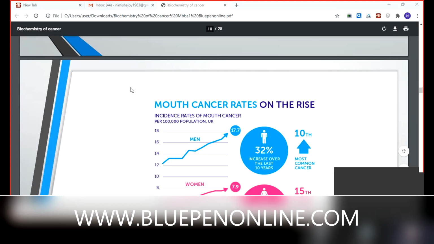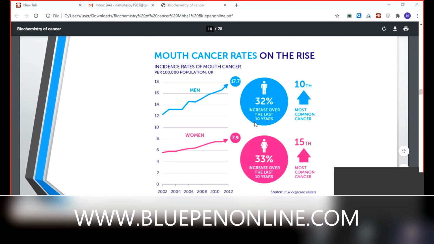Incidence rates of mouth cancer per 100,000 population in the UK. You can see that mouth cancer is increasing. It was the 10th most common cancer, but it has increased now, and it is the 15th most common cancer. You know there is an increased level. That is the most important part.